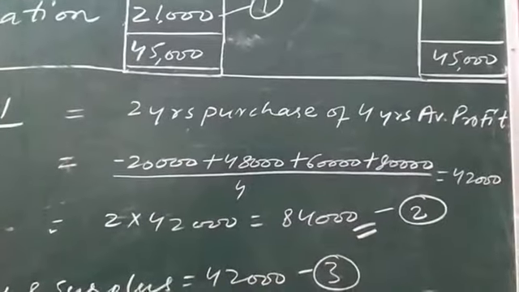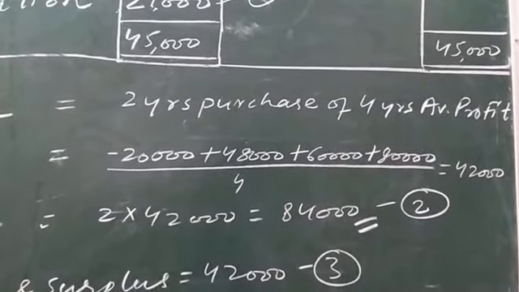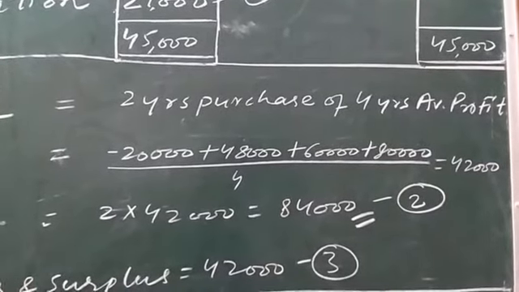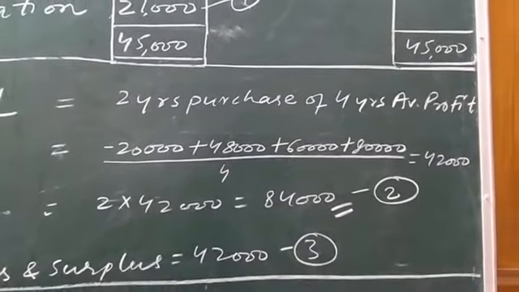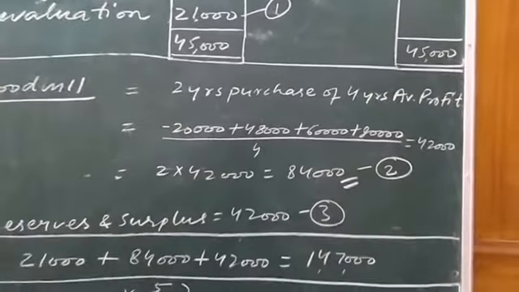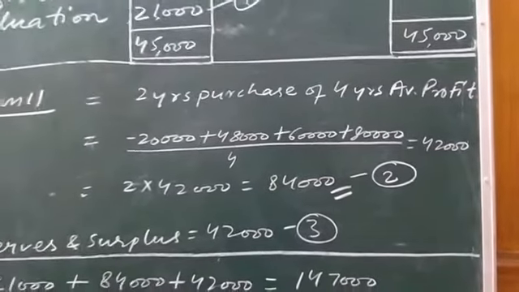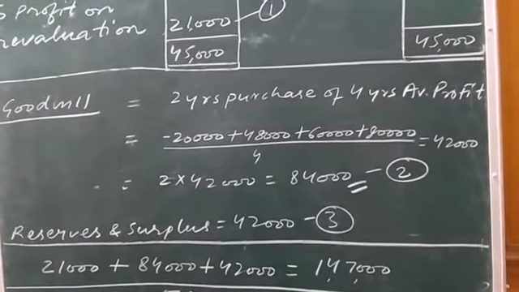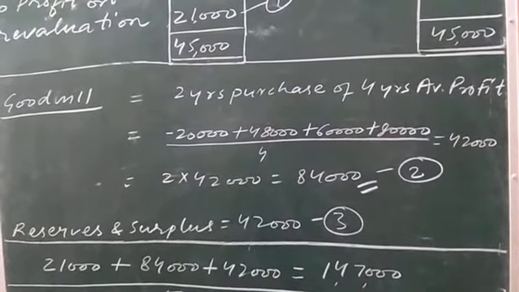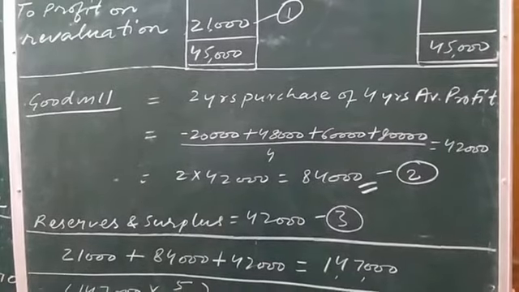We have written average can be found by dividing the number of years profit by the same number, that is 4 years profit is given in the question, divided by 4, you will get 42,000 rupees. And for calculating goodwill, we have to multiply average profit of 4 years by 2. The result which we will be getting is 84,000. This is the value of goodwill.